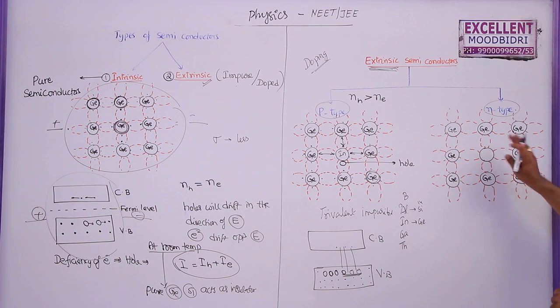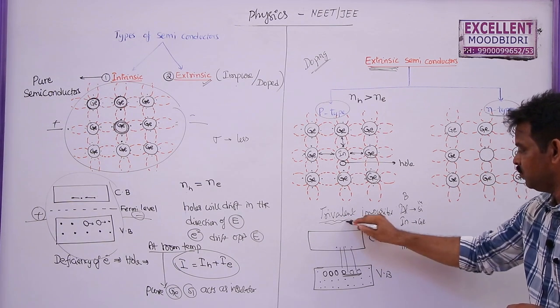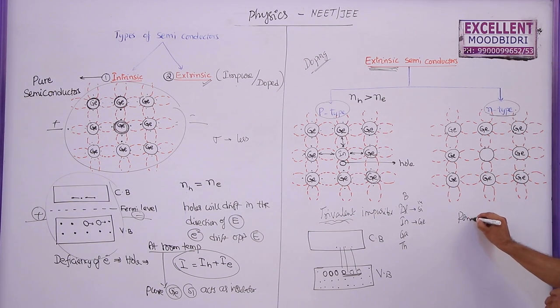Now, if you take the n-type, here in p-type we added a trivalent impurity, and for n-type we add a pentavalent impurity. Pentavalent impurity means atoms having 5 electrons in the outermost orbit, that is nitrogen, phosphorus, arsenic, antimony, bismuth.